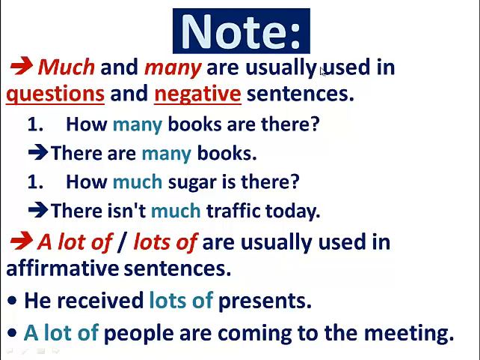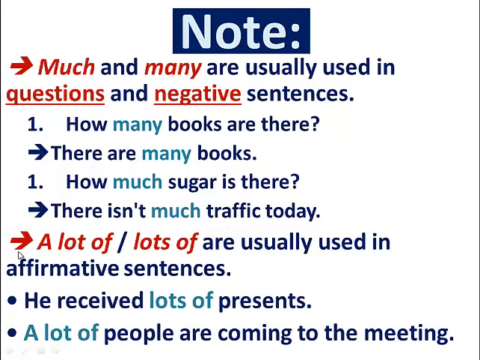Much and many are usually used in questions and negative sentences. For example, in this question, how many books are there? The answer is, there are many books. How much sugar is there? Or, there isn't much sugar left. There isn't much traffic today.